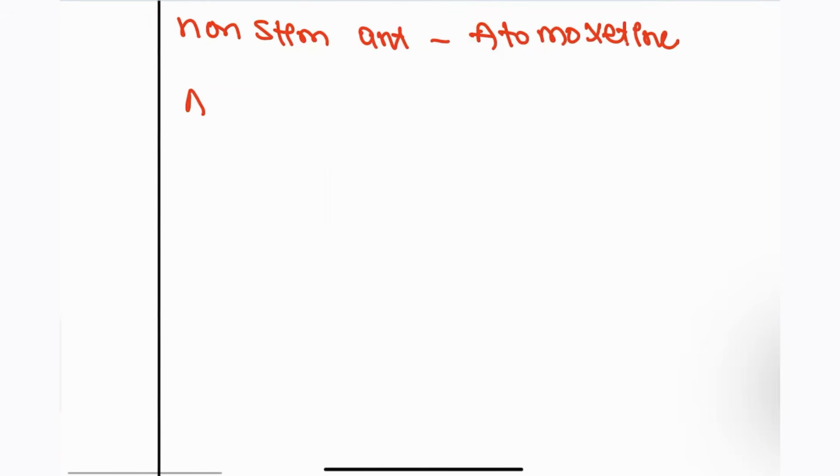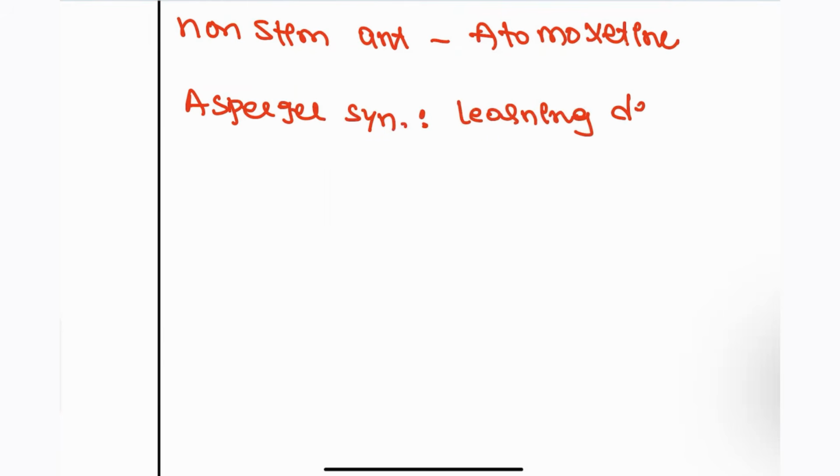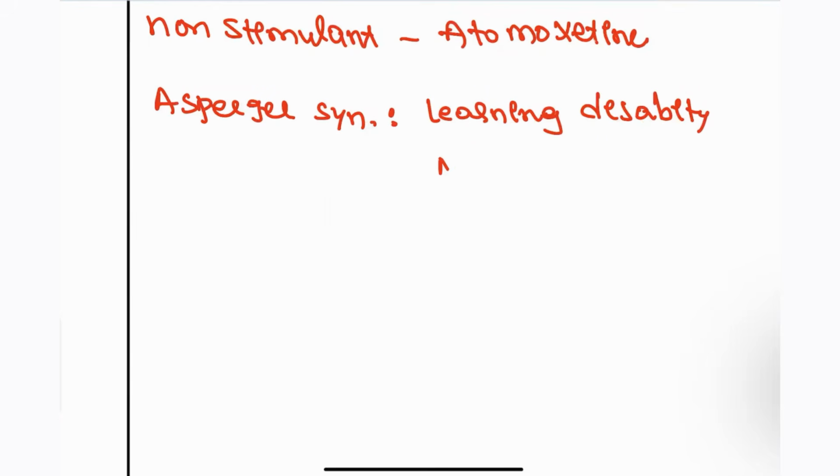Next, we also have Asperger syndrome. Asperger syndrome will have learning disabilities, but this patient's IQ is normal. Next, Rett syndrome.